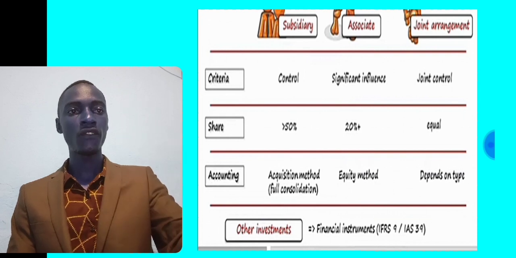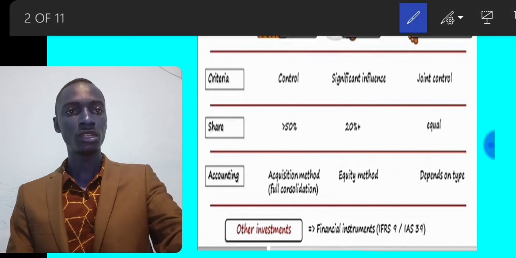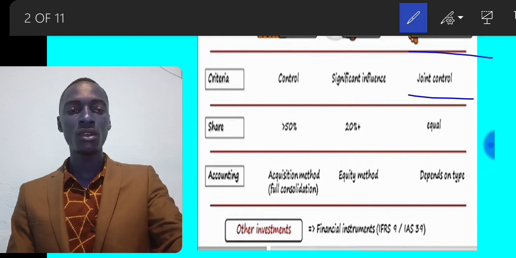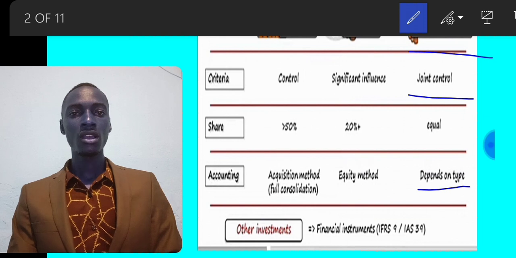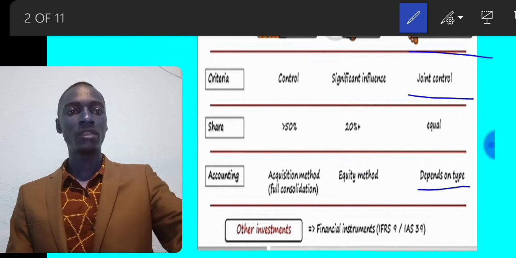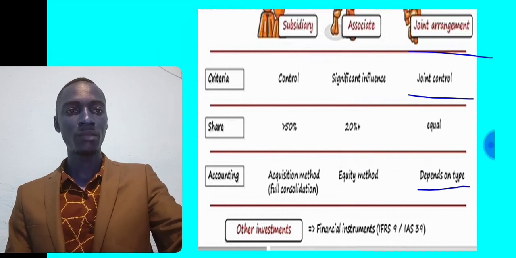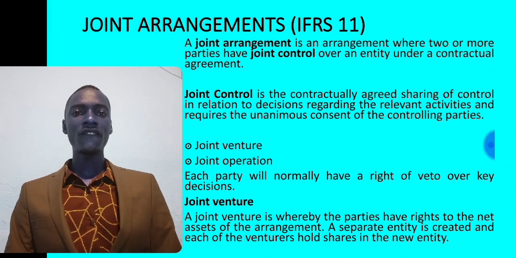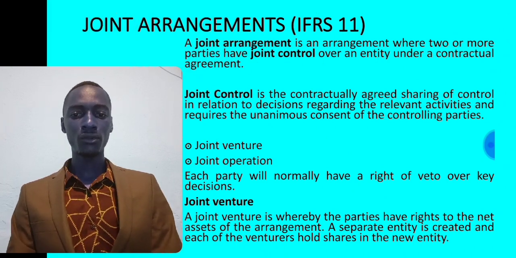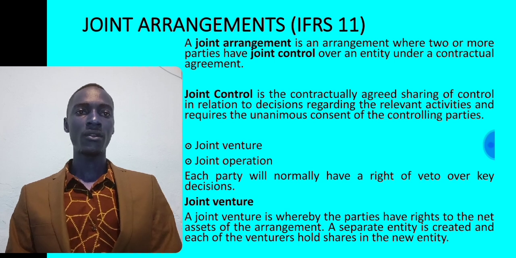So today we will focus on joint arrangements. We are going to look at joint control. We are also going to look at the accounting for joint arrangements, depending on the type of the joint arrangement. Now, IFRS 11 sets the principles for reporting of joint arrangements.